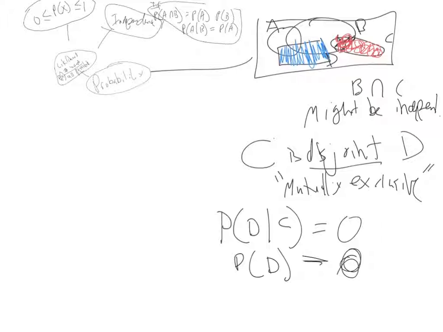This I can prove from a Venn diagram. Mutually exclusive events are definitely not independent. This will show up on a multiple choice sometimes, and my recommendation, if it does, is to draw a Venn diagram and see if you can make sense of what they're actually asking.